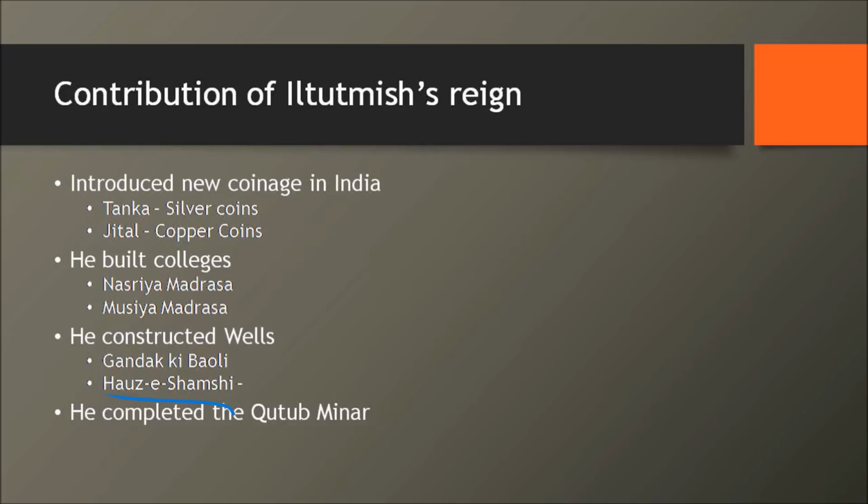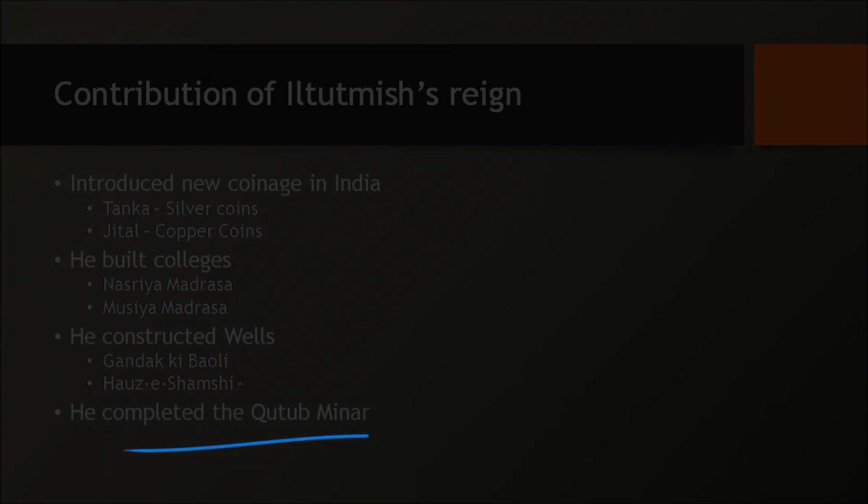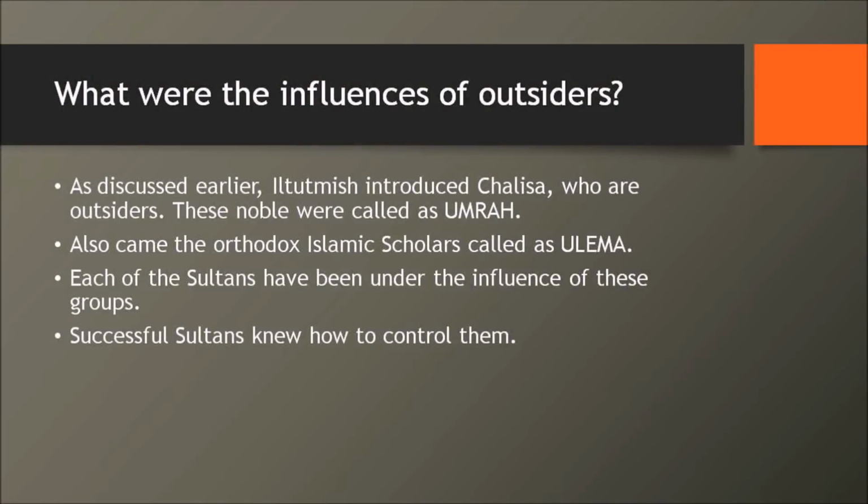Qutubuddin Aibak met with a tragic death and he died in 1210. So somebody has to build it, right? And that work was completed by Iltutmish. So that again stands as a victory of Turkish invasion in India. Okay. We also spoke about this nobility who came from outside, the urbanized nobility who came from the West.